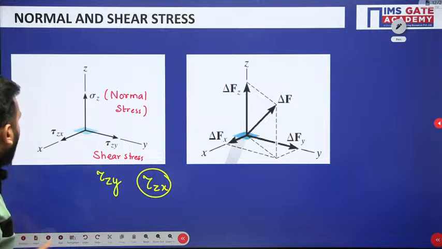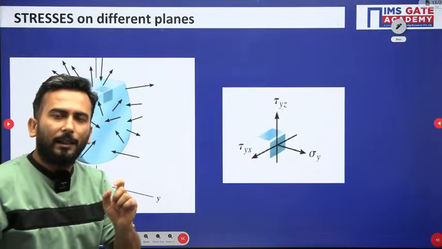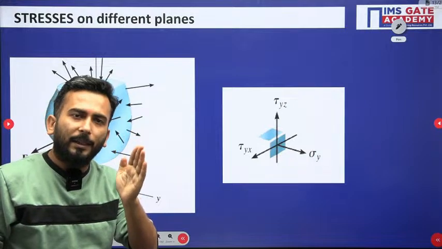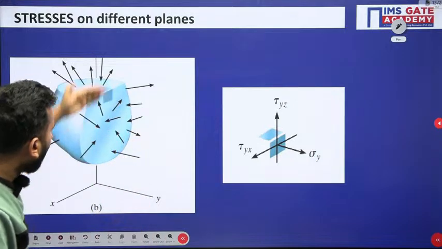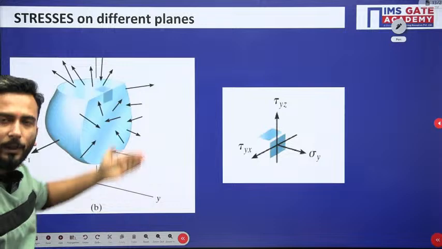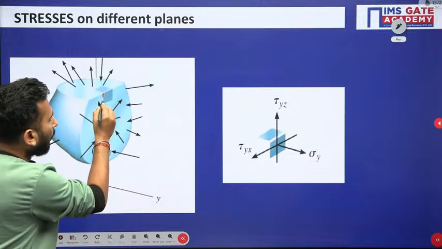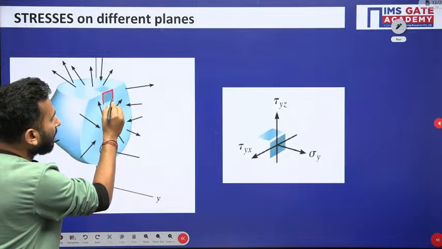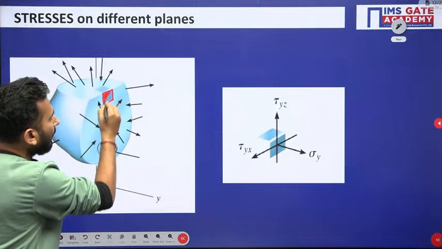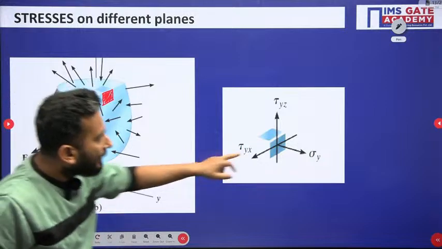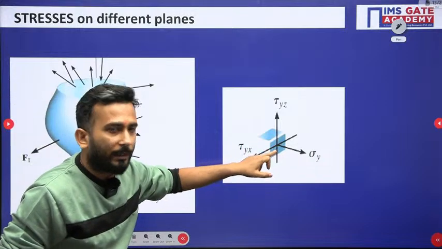Okay. Now my dear friends, tell me one thing. The method in which I can cut a section, it can be like this also. You can cut a section in this way also. So here also one plane is possible, a small plane, the one I have highlighted, this plane.